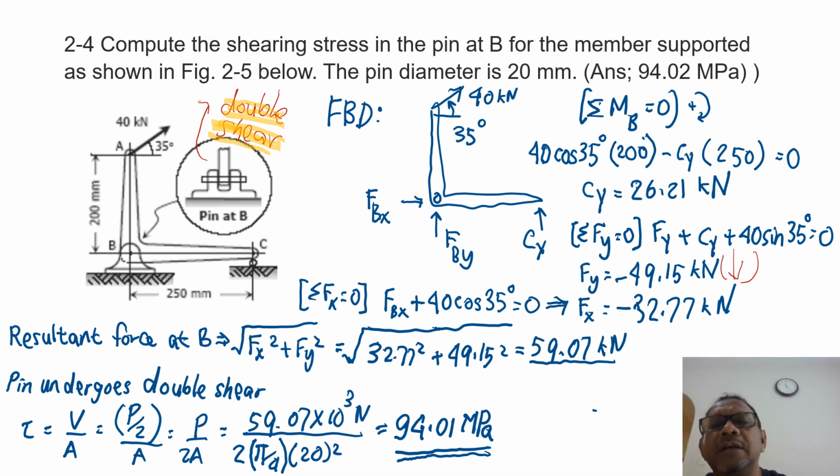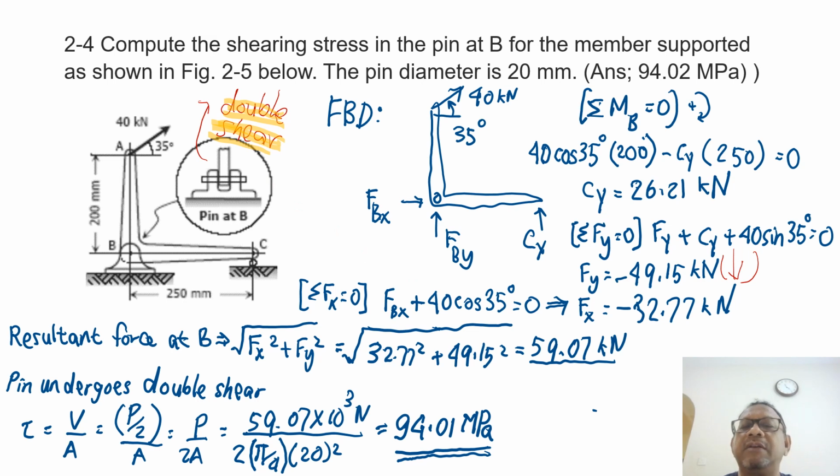And then similarly, I can use force equilibrium, summation of force in the horizontal or x direction equals 0. FBX plus 40 cos 35, so I assume FBX to the right here, plus 40 cos 35 degrees, which is also to the right, equals 0.